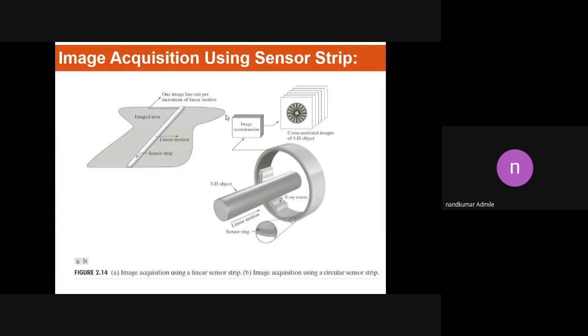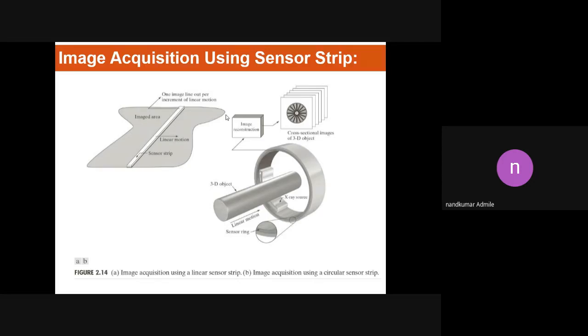Now, in order to generate the image, we have one criterion. There should be displacement in both directions, vertical and horizontal. In this case also, we have a sensor strip. The motion of the sensor strip we can indicate in a figure. It has a linear motion, so that motion is in the vertical direction, and the plane side of this sensor strip can provide the orientation or displacement in the other direction.